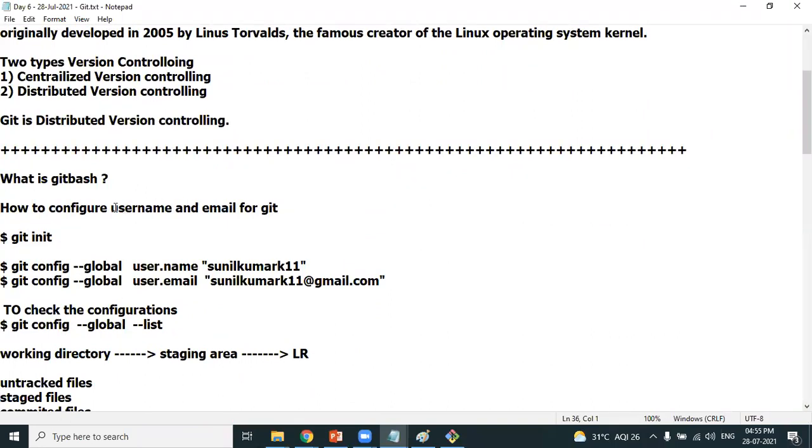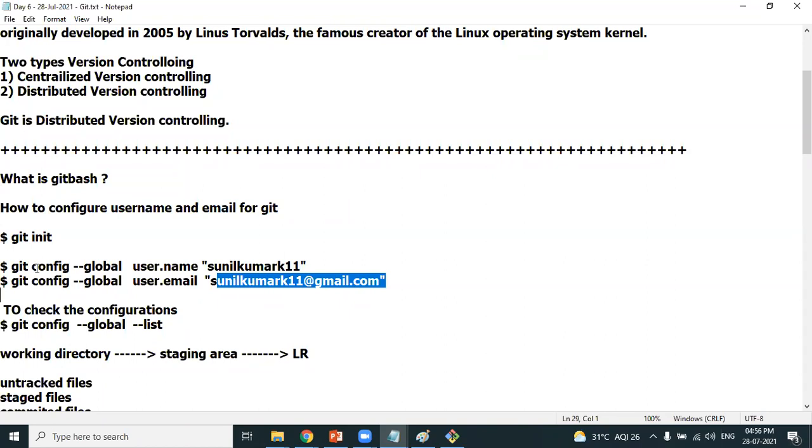He needs to configure username and email ID for Git. Developer needs to configure his username and his email address. Whatever username he wants, he can configure it, and you need to configure his email address. This is the command to configure. Every individual developer should configure his name and his email address. And this is a one-time process.